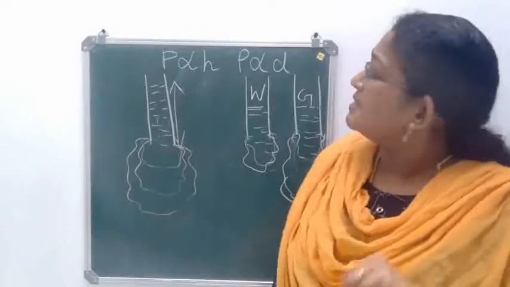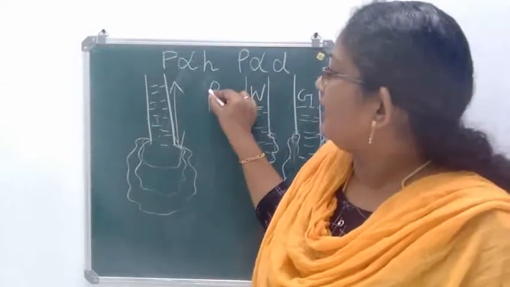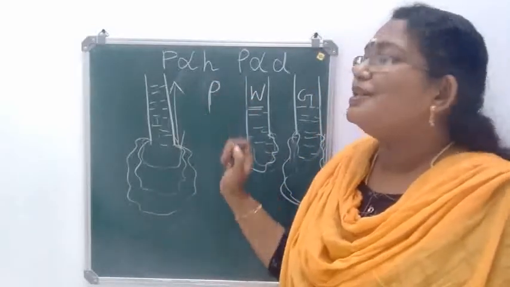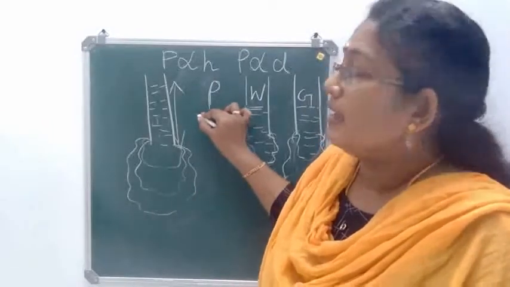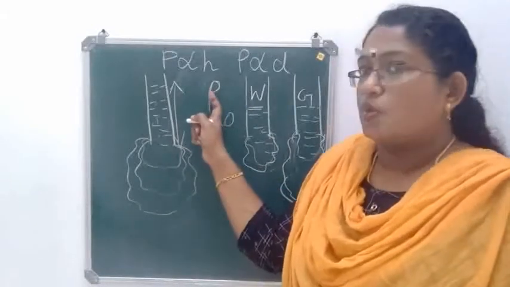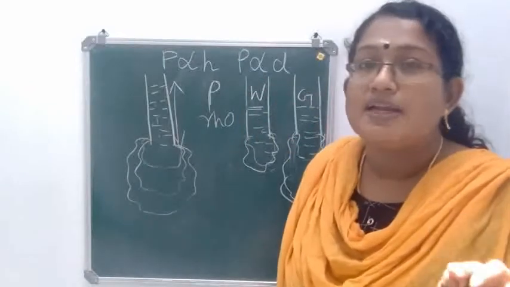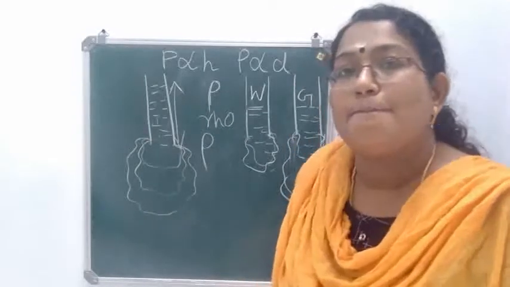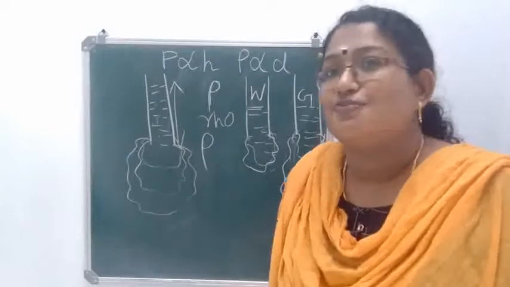Density can be represented by the letter D or this, somewhat an italic P. That is also the symbol used to represent density, and it is read as rho. Clear? Rho stands for density. You can use the letter D, small letter d, or rho. It's a modified form of P. Rho or D stands for density.